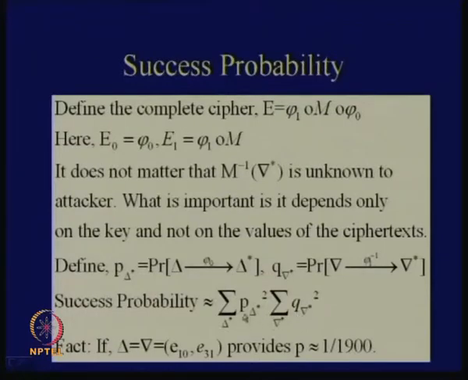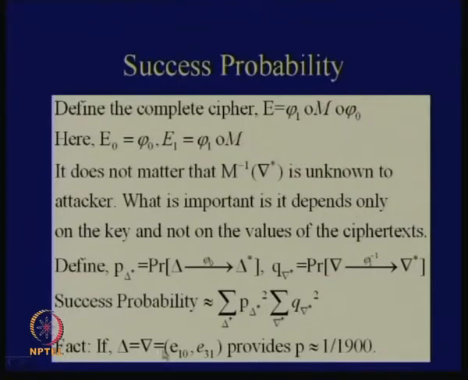Why? Because there are two differentials of this nature and two differentials of this nature. I am not bothered about the value of delta star or lambda star, so I take a sigma over these two things. This was worked out for an example delta, lambda equal to E10, E31, and it was found that this probability was around 1 by 1900. This is an empirical value. You do an analysis and find it out, and you can do a similar kind of analysis as we have seen for our half differentials.